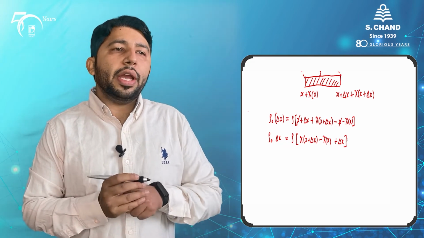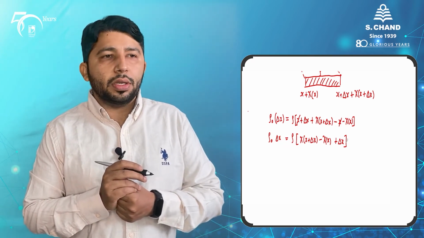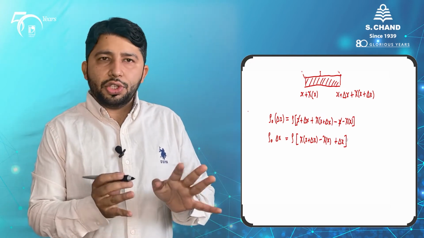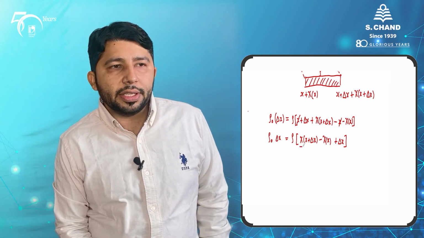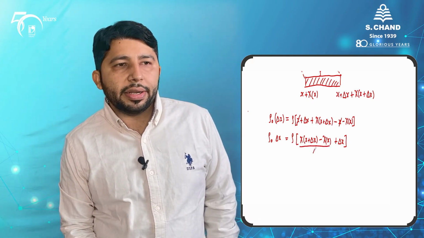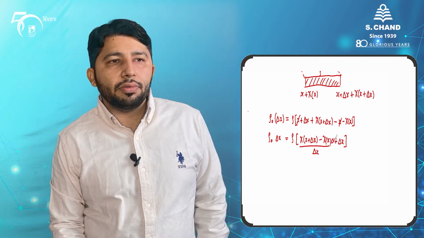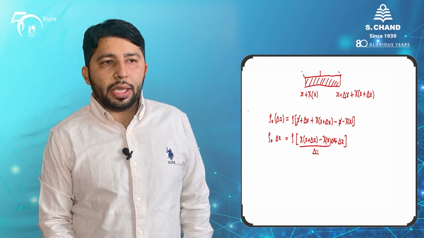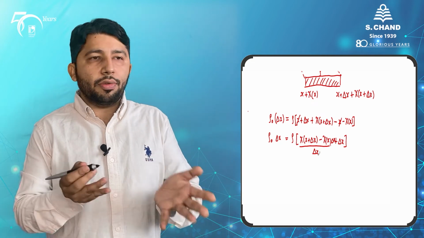Now if you look at this quantity, chi of x plus delta x minus chi x, you can define some differentiation out of this definition. If you divide this quantity by delta x and multiply it with delta x, you will find that delta x is obviously very small in the case of longitudinal waves,